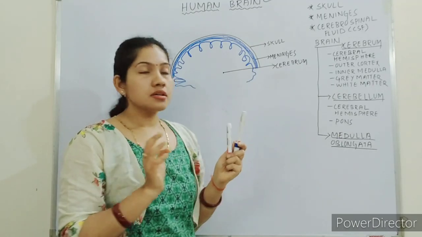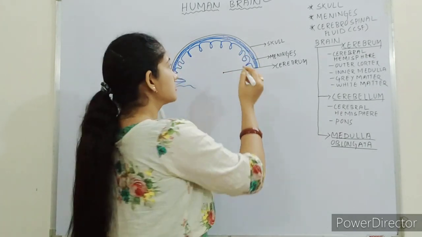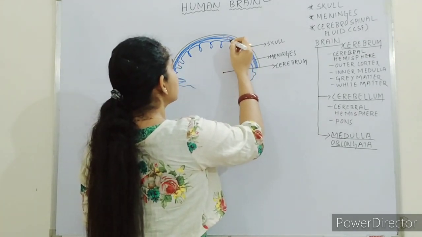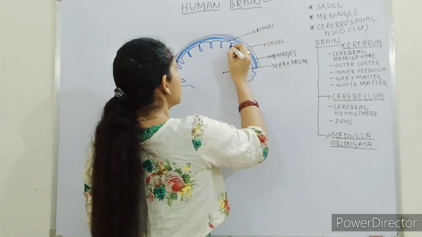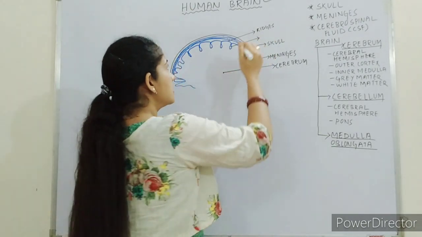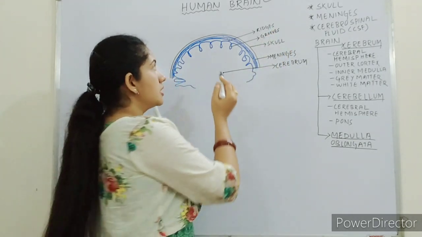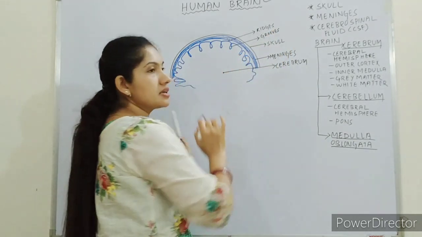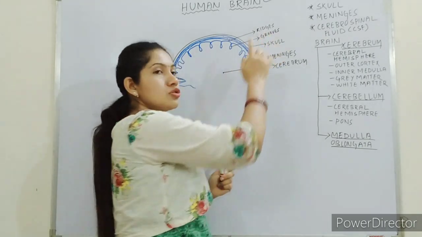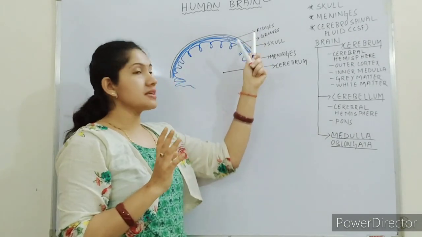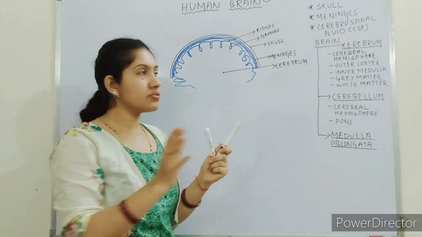The surface of the cerebrum has wrinkles, or so many ups and downs. These curves are known as ridges and furrows, or we can say ridges and grooves. The downs are known as grooves and the up part is known as ridges. Grooves can also be known as furrows. Ridges and grooves are the curves which are present on the surface of the cerebrum.